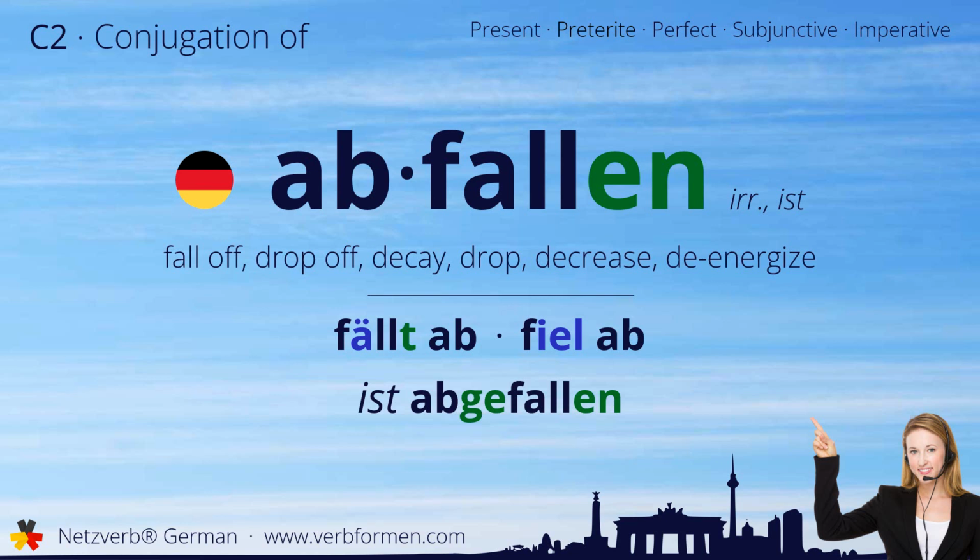Today we're going to learn how to conjugate the German verb abfallen. Watch and listen to the forms carefully. Let's start with the stem forms. Fällt ab, fiel ab, ist abgefallen.